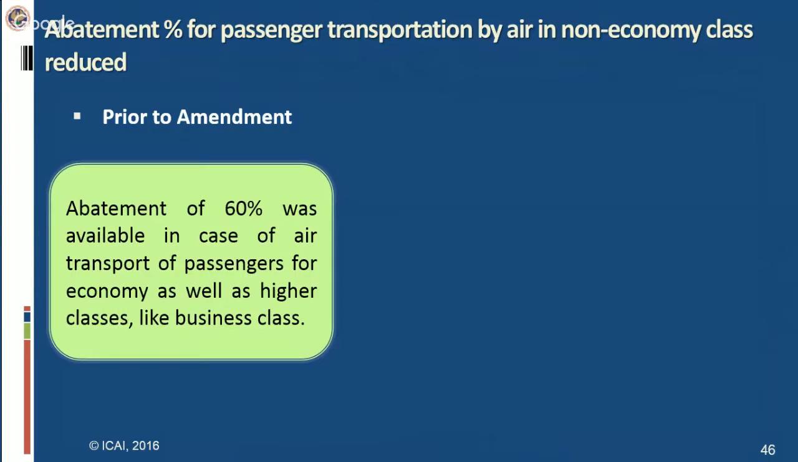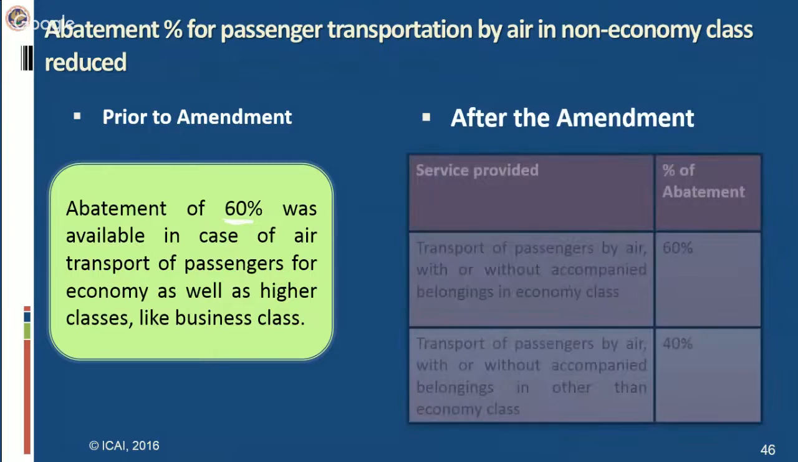Earlier, prior to the amendment, there was no differentiation in the case of passenger transportation by air between the classes. Whatever the abatement percentage was applicable for the passenger transportation by air, it was same for both economic class or non-economic class. Only one abatement percentage was prescribed. That was the situation prior to the amendment. And what was the percentage which was prescribed? That was 60%, irrespective of whether the passenger is traveling in economic class or in a higher class like business class.